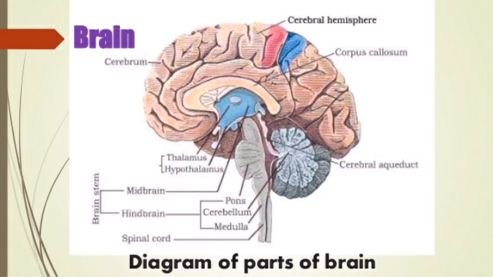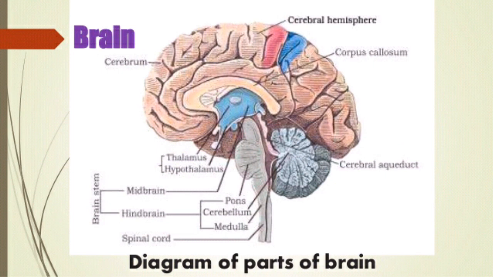See the parts of the brain. Cerebral hemisphere, corpus callosum, which connects the left and right brain. Then cerebral aqueduct. The brain is broadly divided into three parts: forebrain, midbrain, and hindbrain.